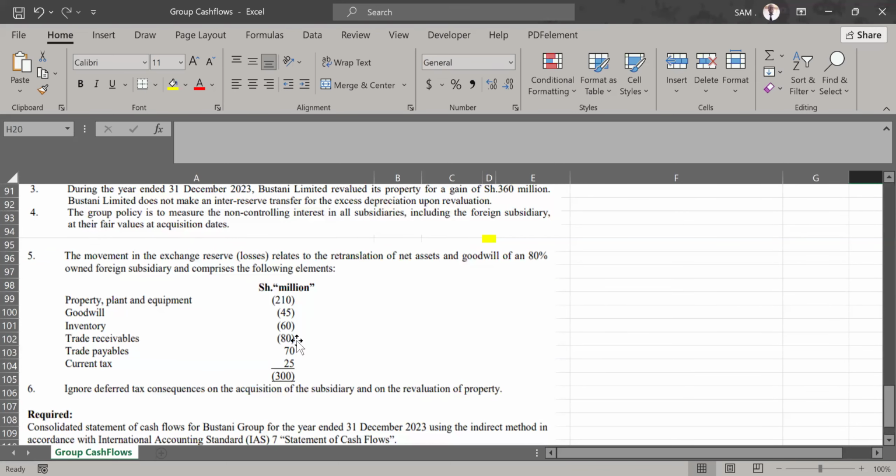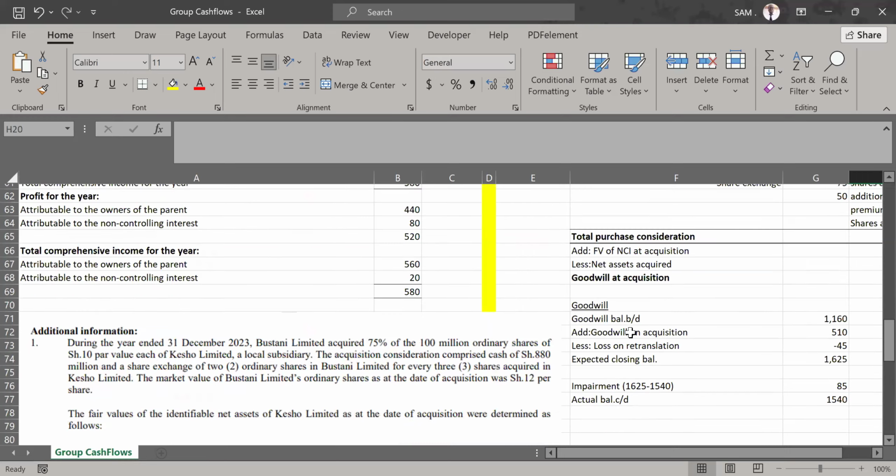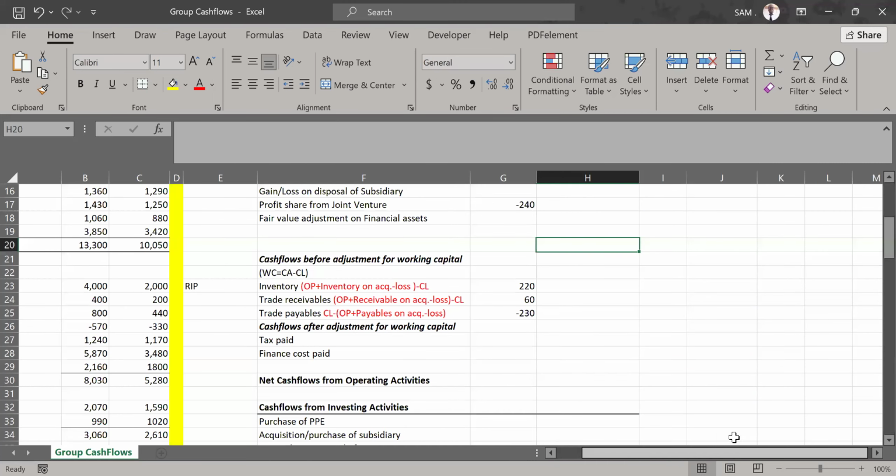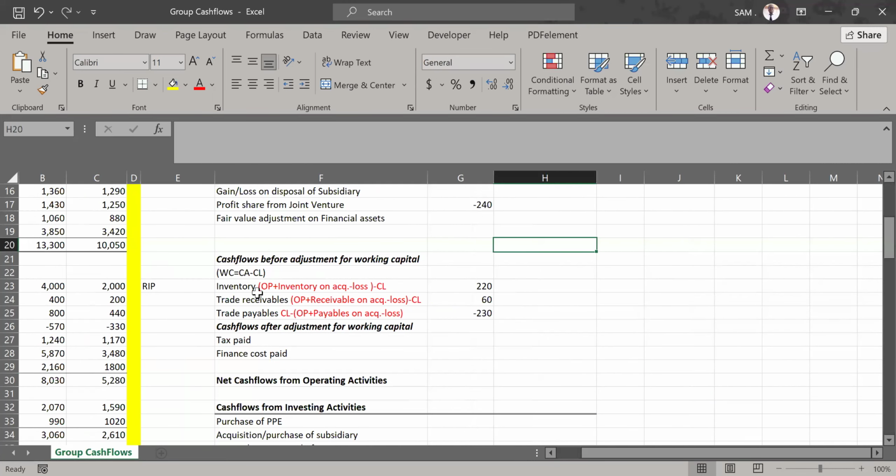Because you are dealing with current asset and current liability elements, check on any loss that affected any current asset and liability items. You can see inventories here. This is a current asset element. It was affected with a loss of 60 million. Receivables was affected with a loss of 80 million. Payables and current tax were also affected. These are current liability elements. So whenever you're doing these adjustments, make sure you don't forget to deduct the loss on retranslation. So opening balance, add the current asset acquired in the subsidiary, and then you deduct the loss on retranslation.